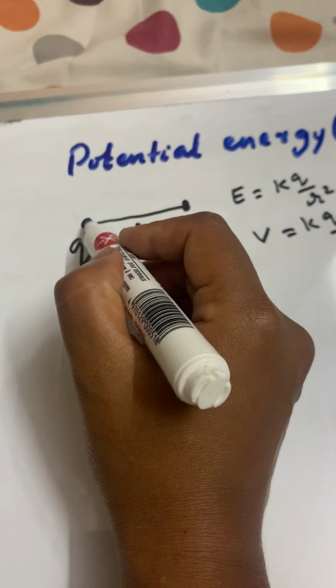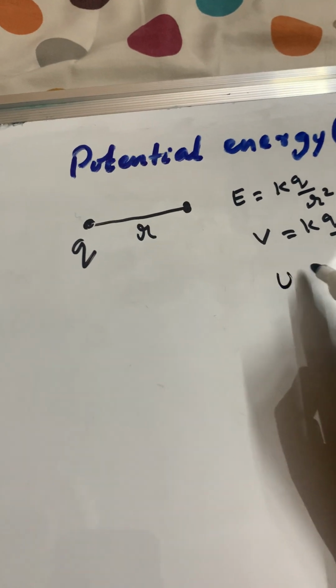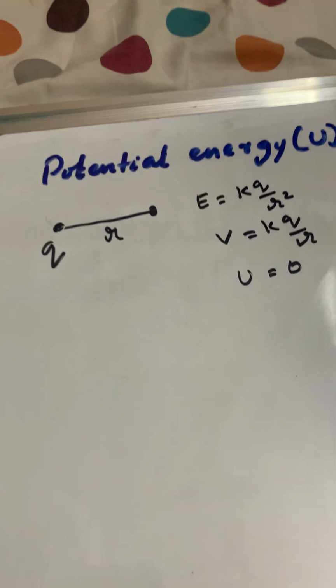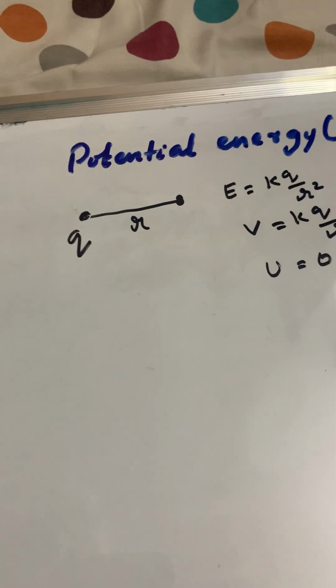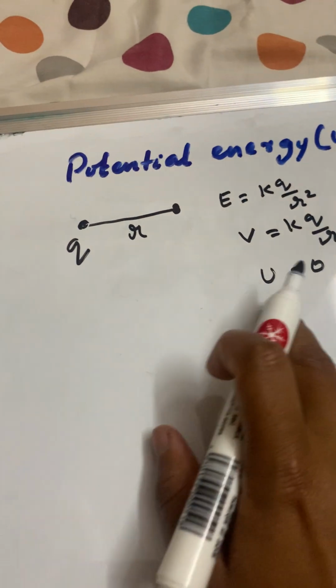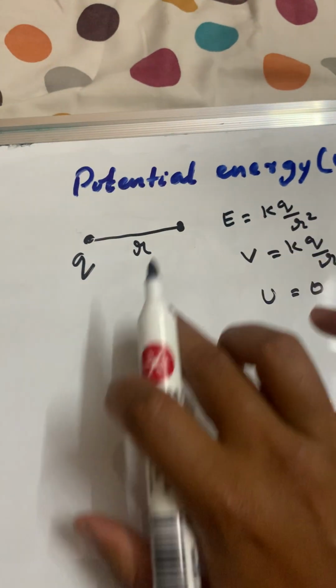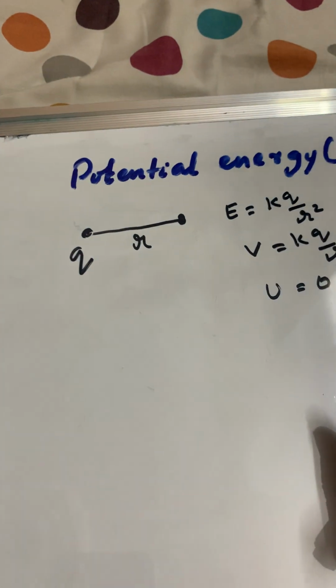Now for a point charge, what is the potential? Potential is not defined for a single charge. The potential of a single charge is zero, though it can have an electric field at different points.